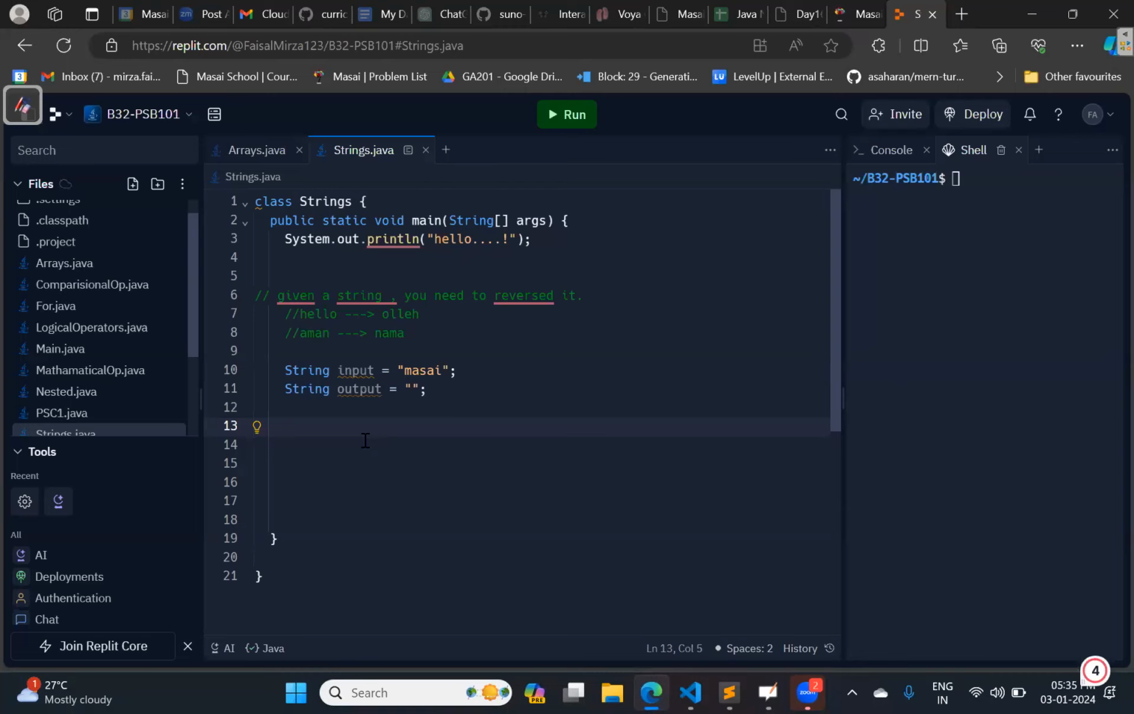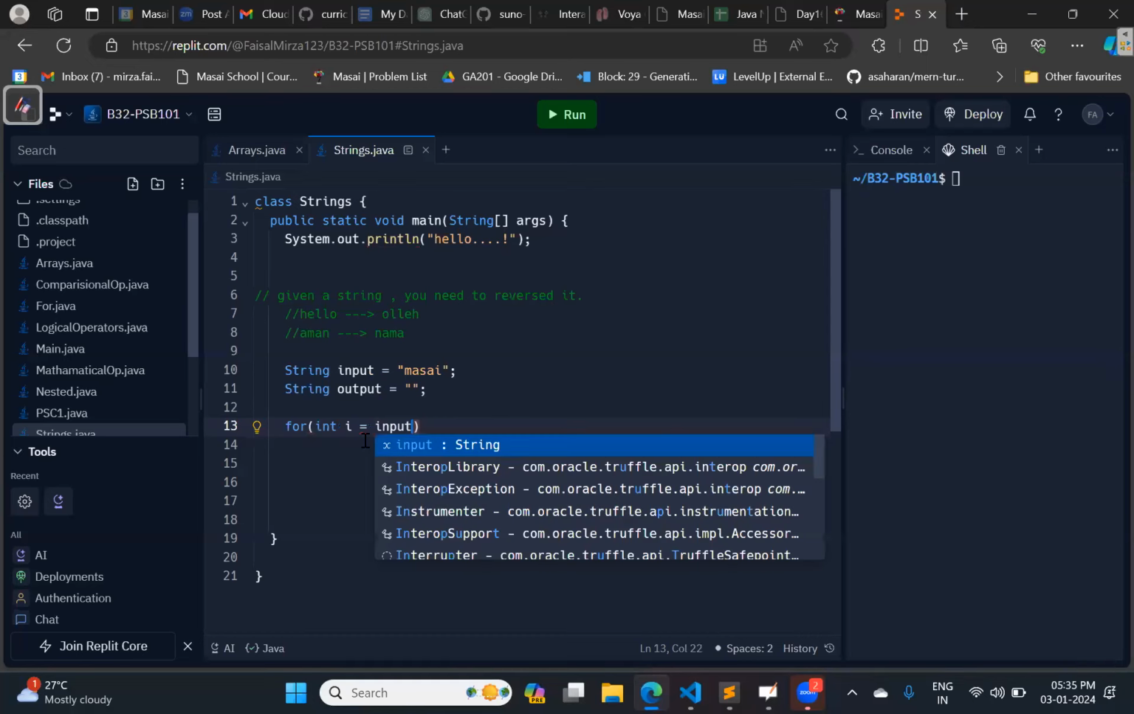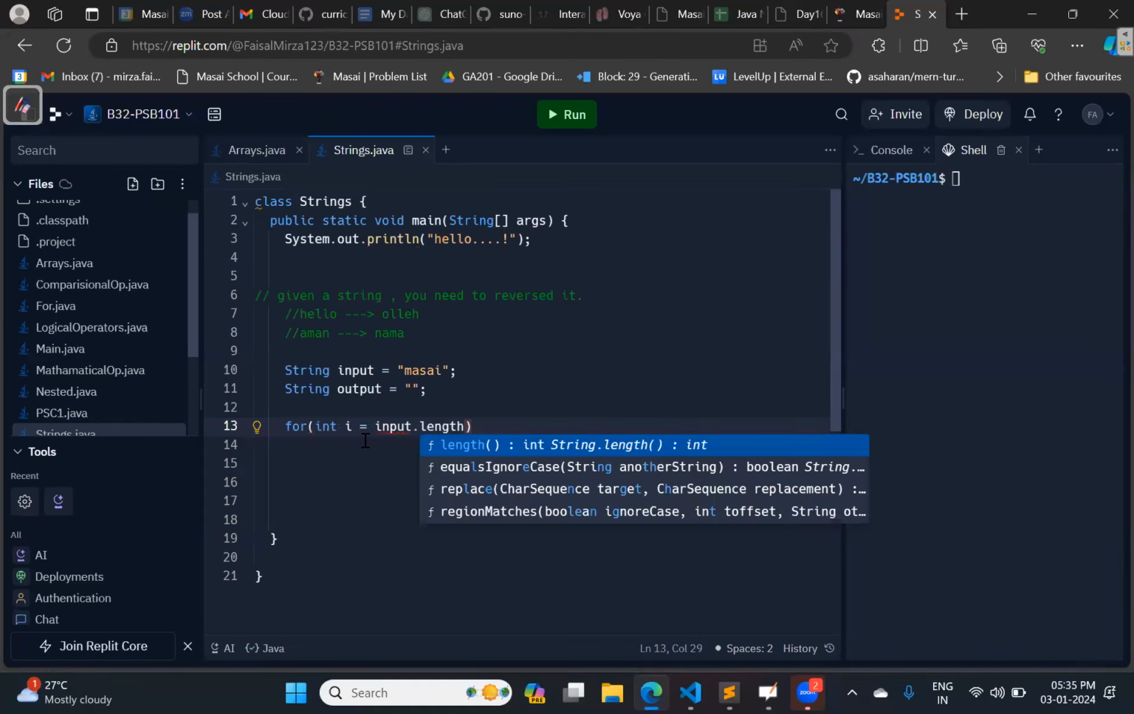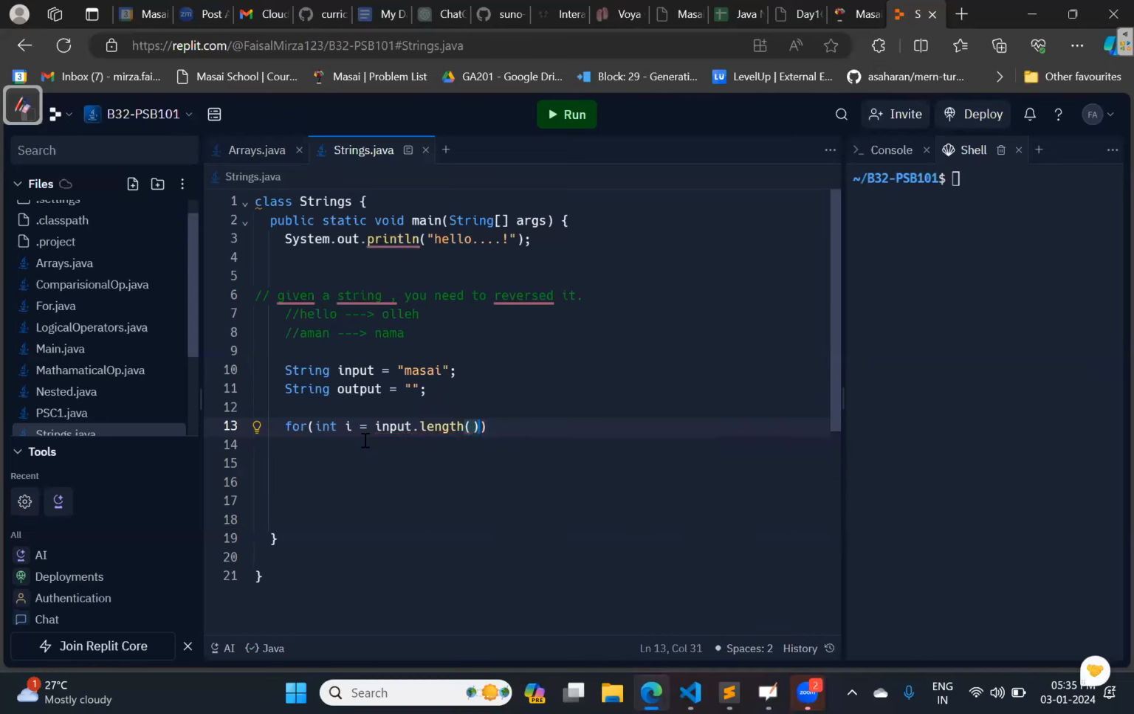Firstly, I will create a loop, for int i equals to input dot length. So what exactly are you doing? From where to where will you traverse? I will traverse in reverse, so you are running the loop in reverse. Yeah. Okay, so input dot length minus 1. Do I need to write brackets for length?